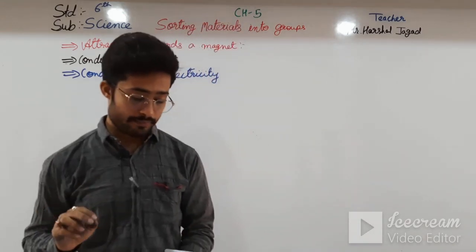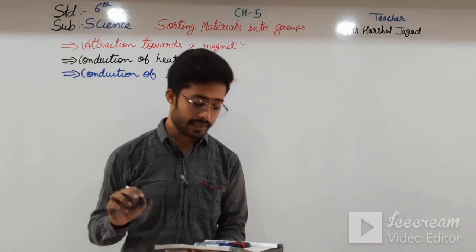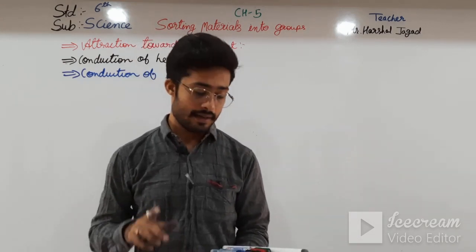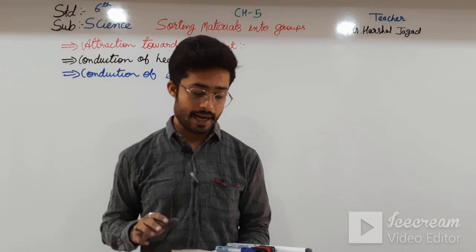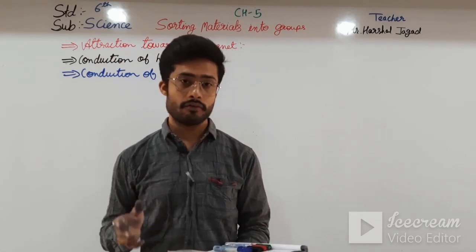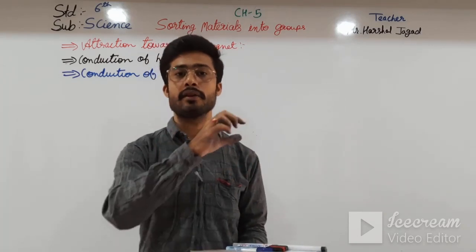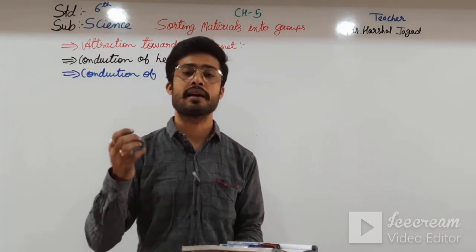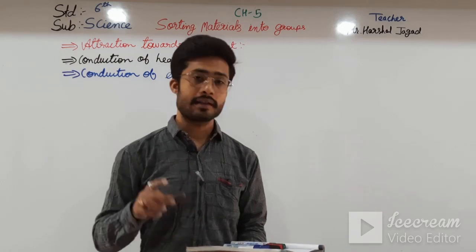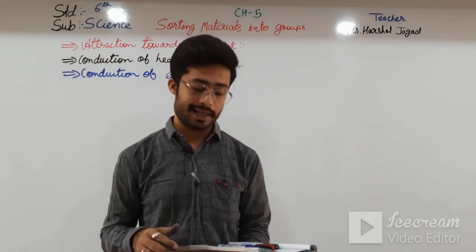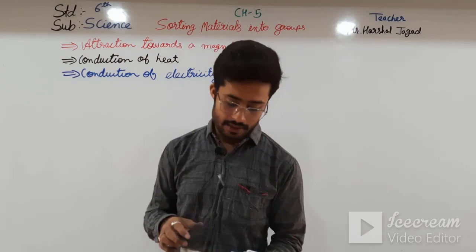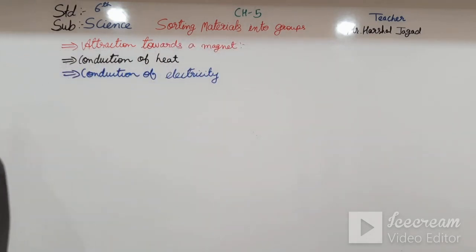Okay students, and examples here, the good conductors of electricity are metals and graphite, and bad conductors are plastic, wood, glass and air. And we have also seen wires coated with plastic. Why? Because we can't get a shock. For that, they coat the wire with plastic. Okay students, now moving further, we have just completed this chapter, and now we are going through the answers of the exercise.